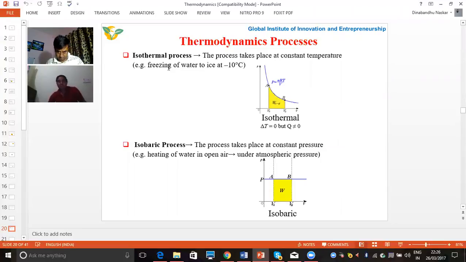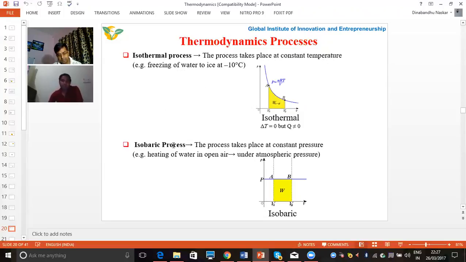As an example, when we freeze water to ice at minus 10 degrees centigrade, the water is already at a temperature of minus 10 degrees centigrade. So converting it into ice, we do not need any heat transfer, as there is no temperature difference. So we can say that the freezing of water to ice at minus 10 degrees centigrade will occur at constant temperature. This is a good example of isothermal.